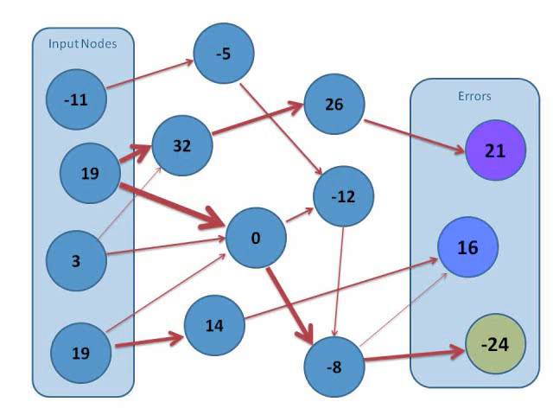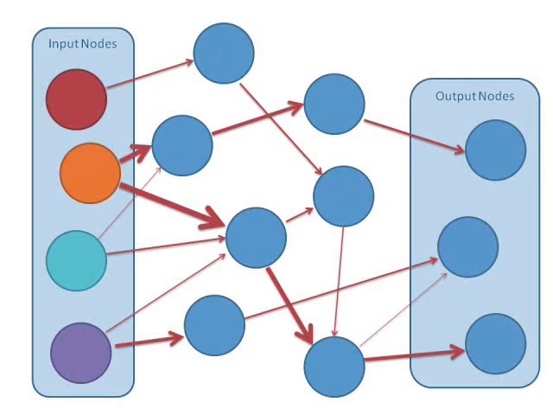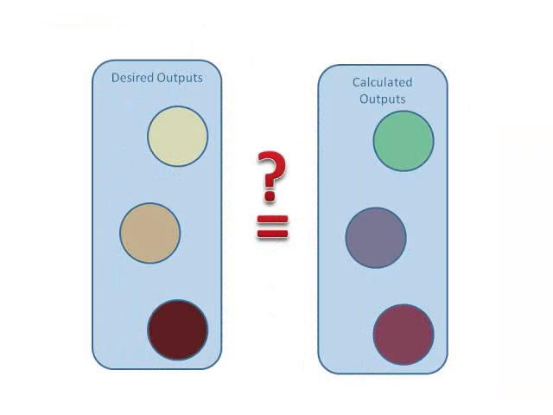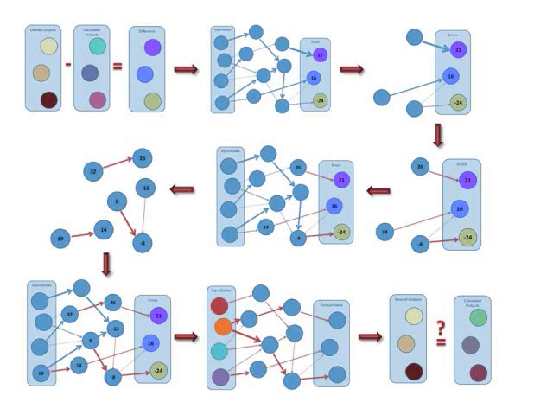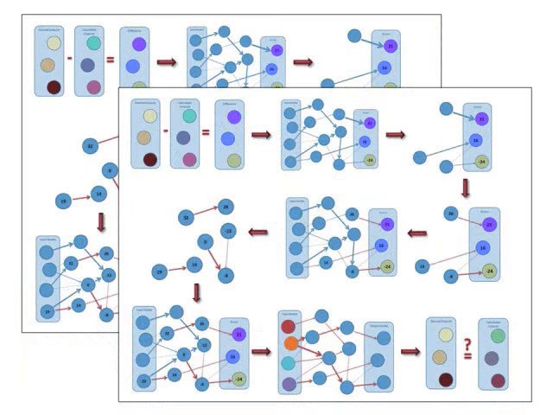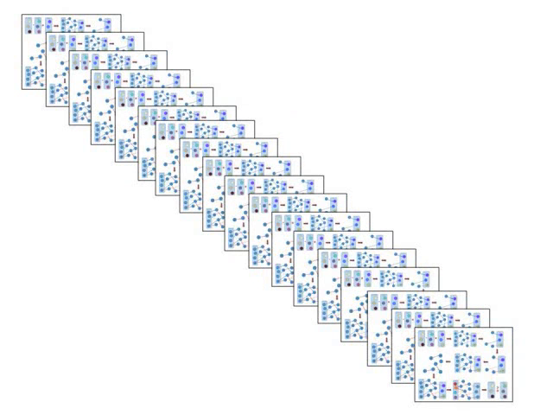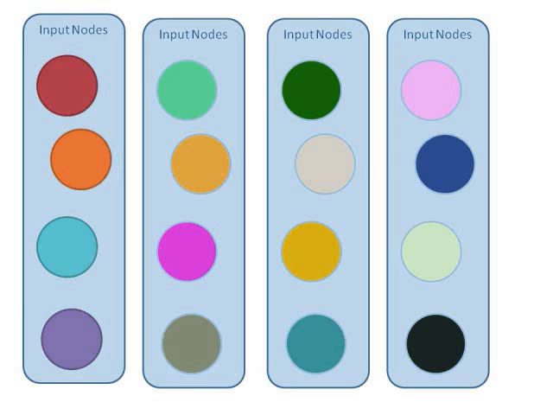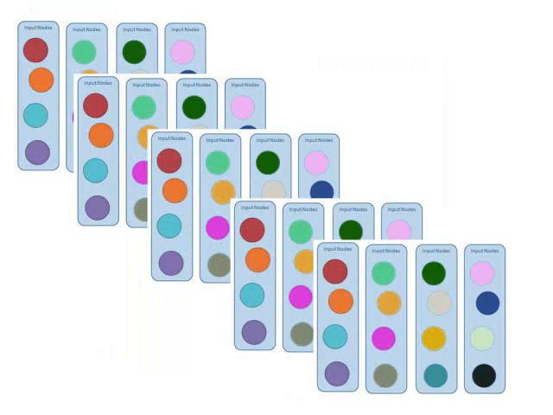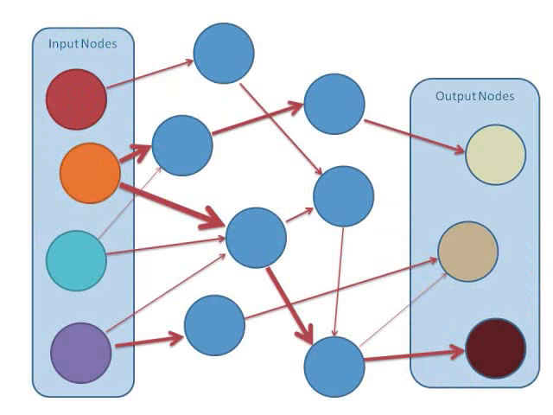Now that all the weights have been updated, the network tries out the original inputs again and tries to calculate some outputs. The calculated outputs should be closer to the desired outputs than before, but there will still be some error. So the whole process is repeated again, and again, and again. Remember how I said the neural nets are slow learners? Well, the neural network has to do all that for each different input set, and there's usually a lot of those. But the idea works, and eventually the network will produce the desired outputs.